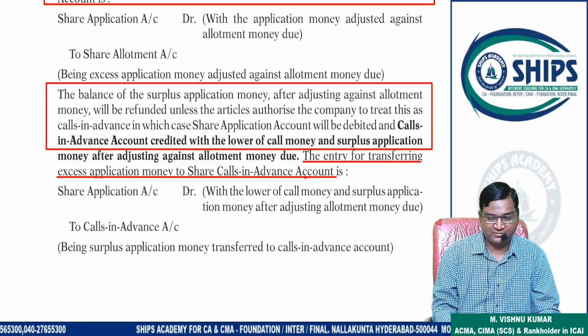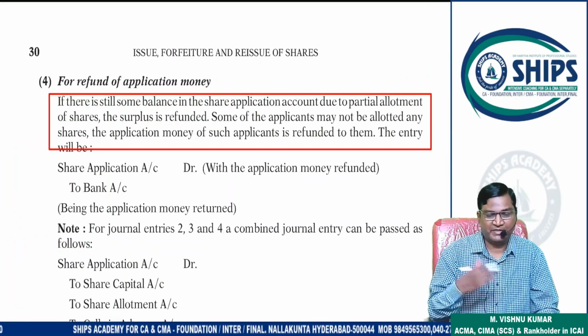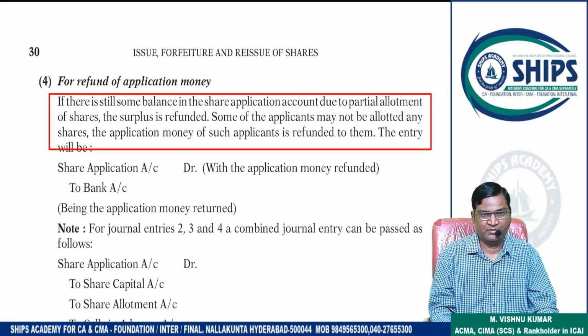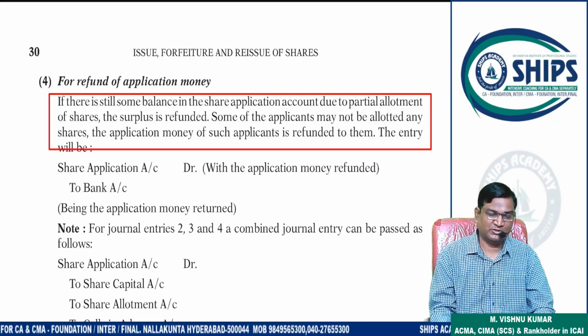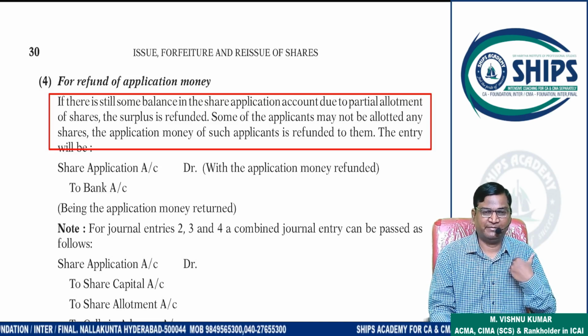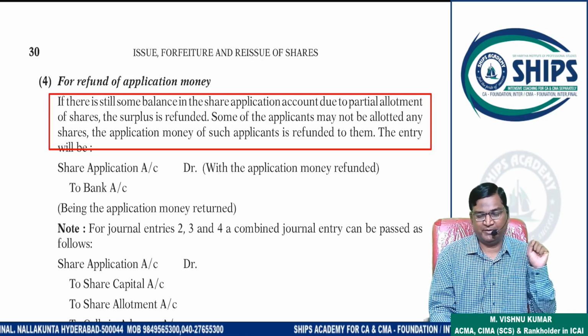Okay, completed now. Right, sir. Next is, sometimes some shareholders will apply for shares, but shares will not be allotted to them. It is also possible, na? Because I applied for the shares and got the allotment, my friend applied for the shares but did not get the allotment.